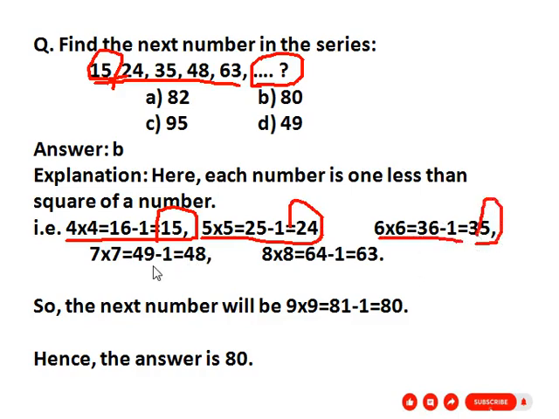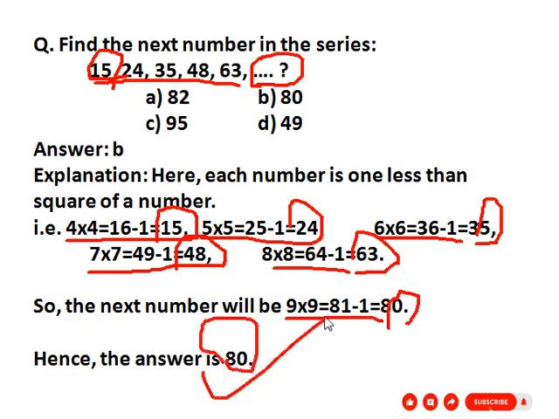Then the fourth number, 7 into 7, 49 minus 1, that is 7 square minus 1. Then 8 square minus 1, that is 64 minus 1, 63. So what will be our next number? 9 square minus 1, that is 9 into 9, 81 minus 1, 80. So our correct answer is 80. Here, option B.